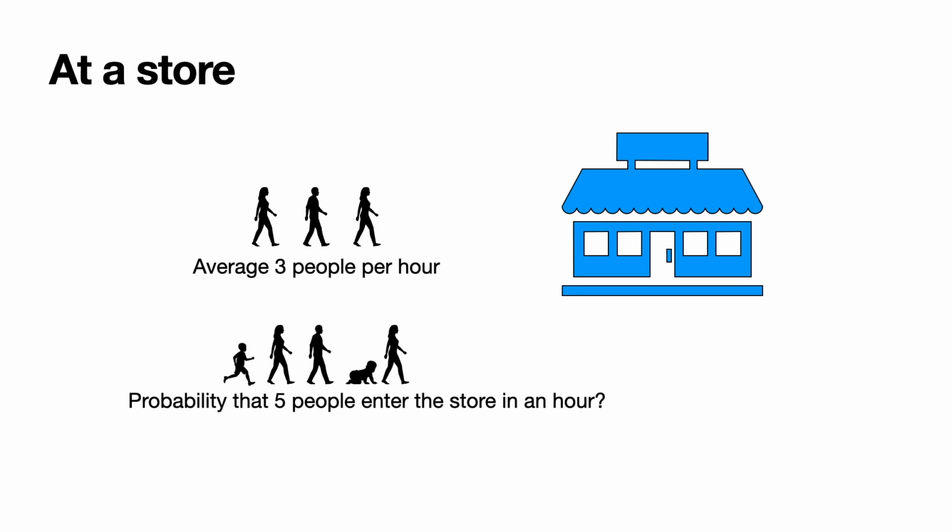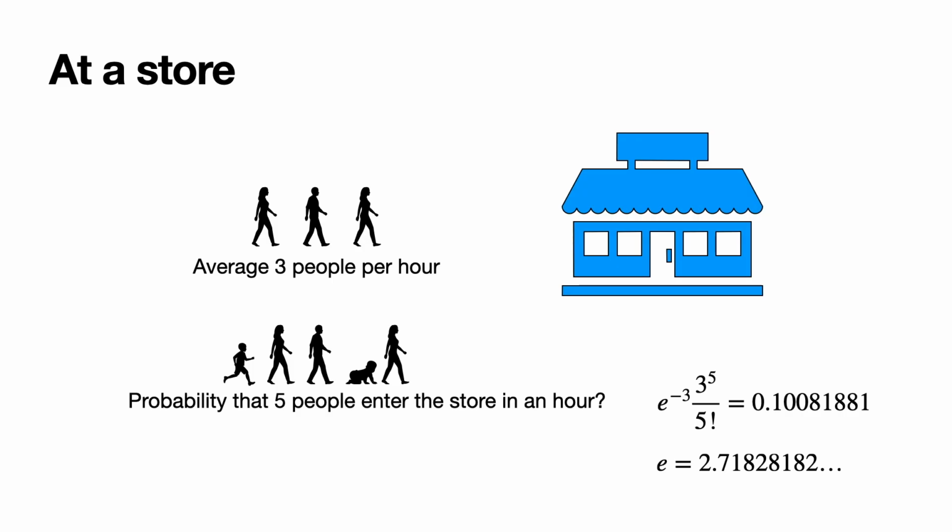So the number is the following. It's e to the negative 3 times 3 to the 5 over 5 factorial, which is 0.1008, etc. E over here may look familiar. It's the Euler number, 2.7182, etc. And it's one of the most important numbers in mathematics and statistics and physics and many, many, many fields. I would say it's up there with pi. But the great thing is that this formula is universal. The 3 and the 5 are arbitrary.